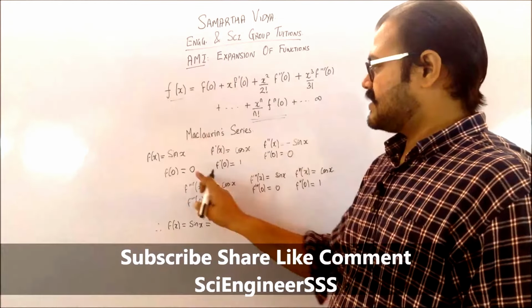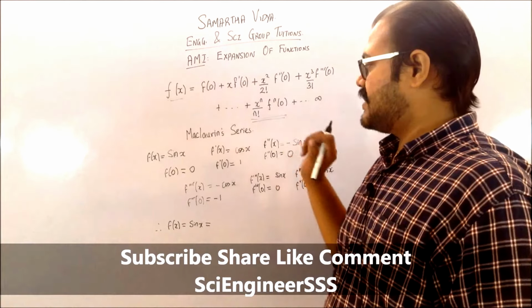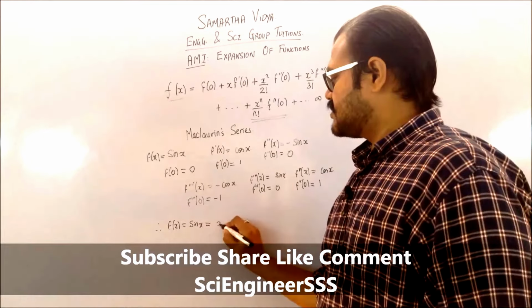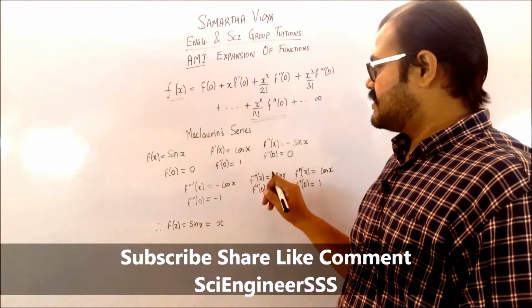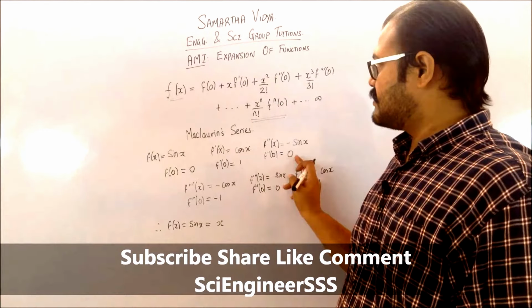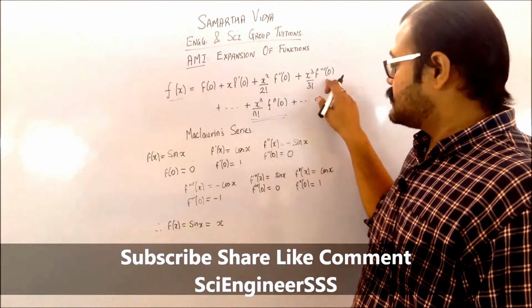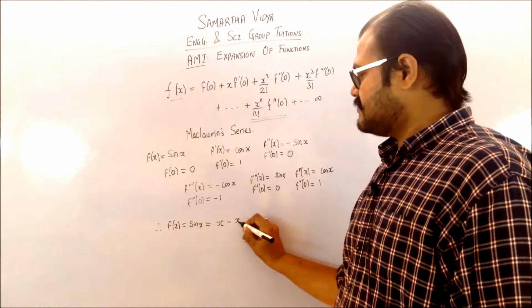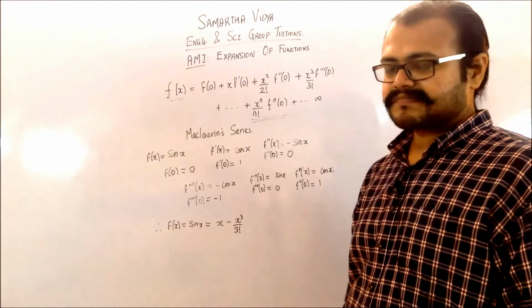So f of 0, you can see it's 0, so no need to write it. Then it is x into f dash of x, so it's f dash of 0, which is 1, so it comes out to be x. Next term, the double derivative term is 0, so that won't be written. The next term, which is x cubed by 3 factorial into the triple derivative, comes out to be minus x cubed by 3 factorial.